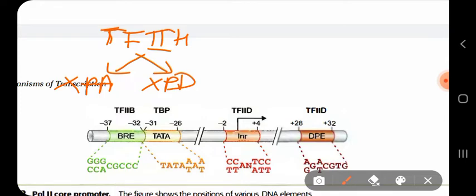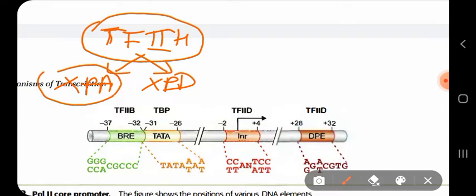Okay, I think you have understood. I have tried to say it. I will again repeat. Don't worry. There is a picture which clearly shows how the initiation of transcription occurs at the promoter region. Don't worry. Just this much you have to understand, how TF2H works.